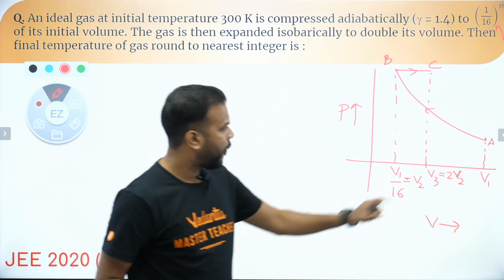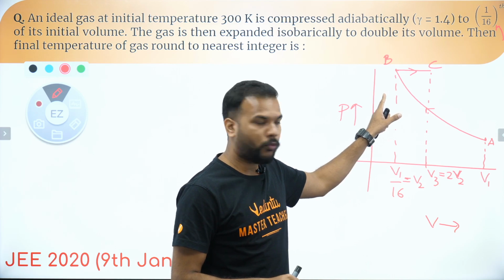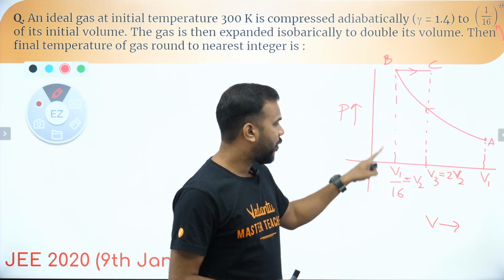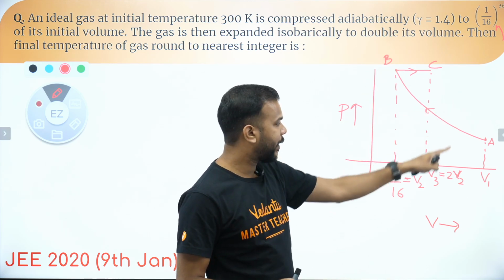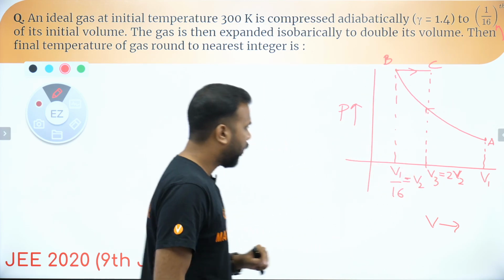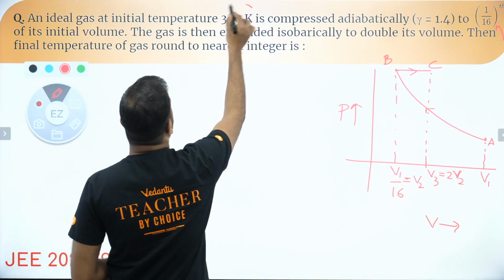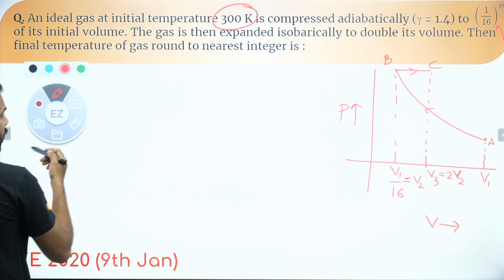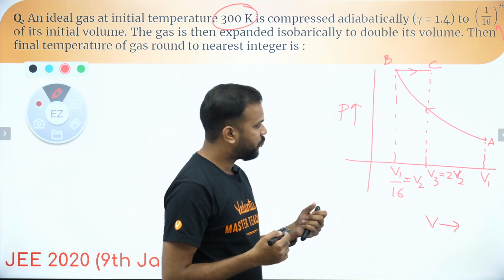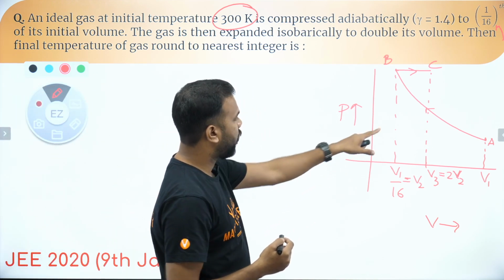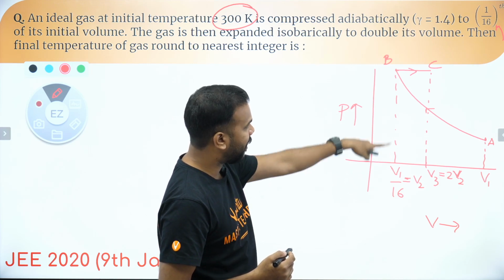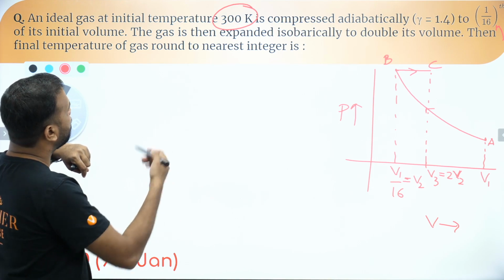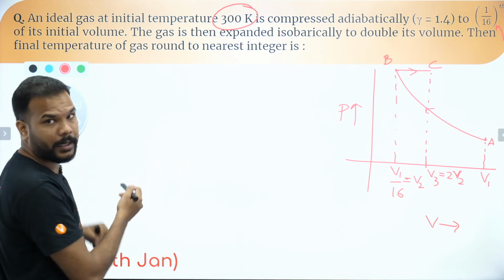Got it so far? A to B we went adiabatically, compressed from V1 to V2, which is V1 by 16, and from V2 we expanded isobarically to make the volume double from there. Now what is given to us is that the initial temperature of the gas is 300 Kelvin. If I get the temperature of the gas when it is taken to B, then it will be easier for us to solve, because after that it's just a simple isobaric expansion.